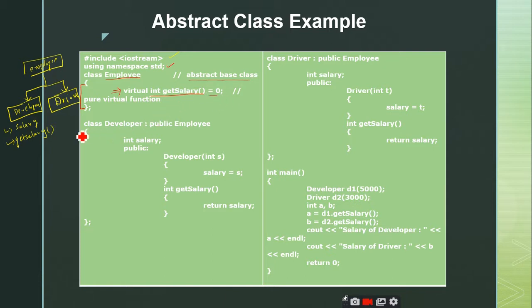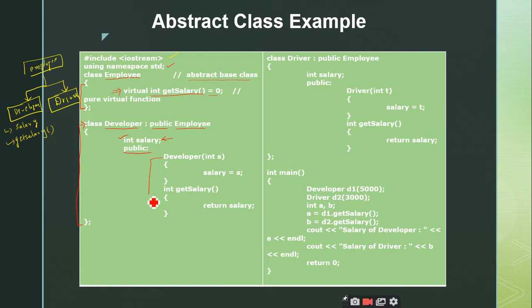Yes, sir. Right. So in the second class, I am declaring the class developer, and I am inheriting it from the abstract class employee under the public scope. So I have one salary data member. What is the access specifier for this salary? Private, right? The default access mode is private. So if I don't specify, the salary becomes private, and here I am opening the public scope where